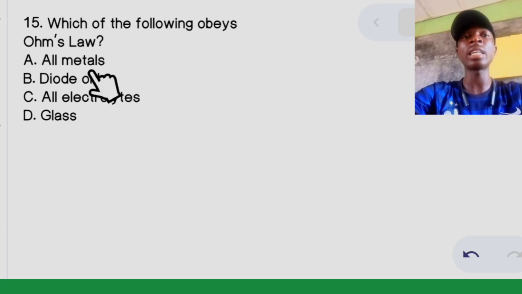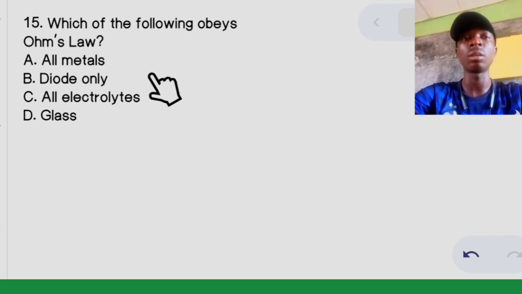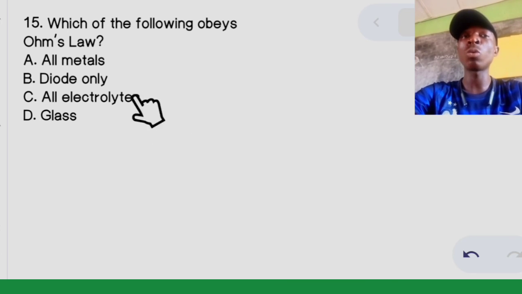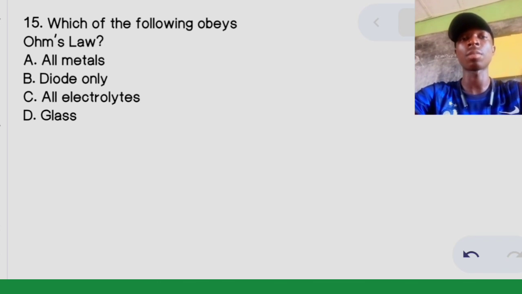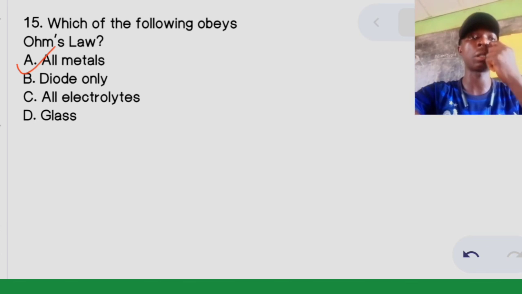Therefore, the right answer is option A, which is all metals, because they say through a metallic conductor. That means they are referring to the metals. Therefore, our right answer here is option A, which is all metals.